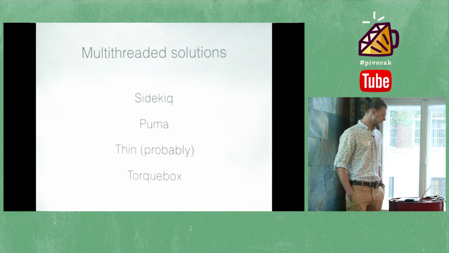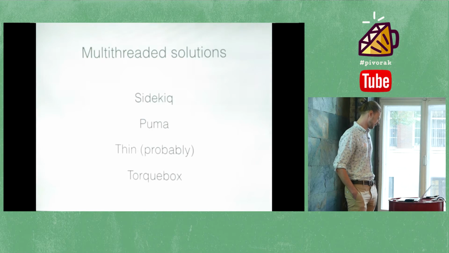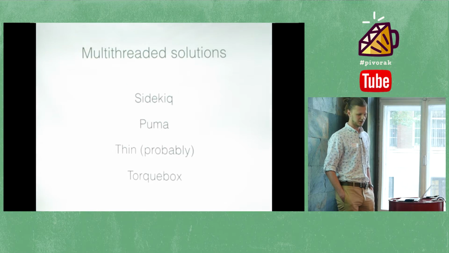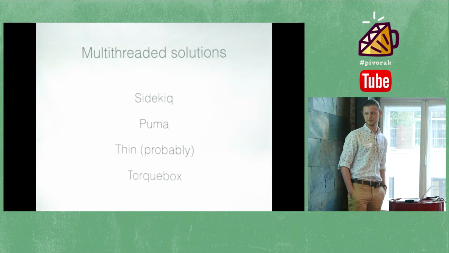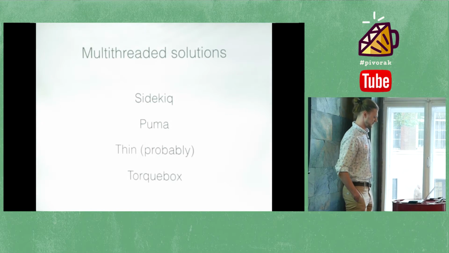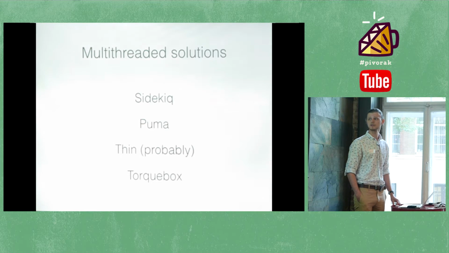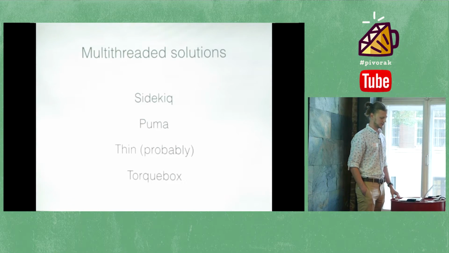And TorqueBox, which is actually a pretty crazy tool. It's a wrapper on top of JBoss, Java JBoss, which allows you to write JRuby applications and deploy them as servlets. That's pretty much it, but there are plenty of options for multi-threaded programming in Ruby.